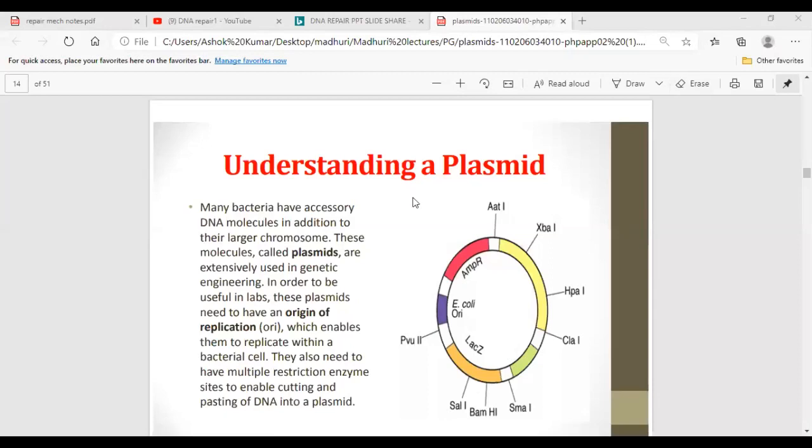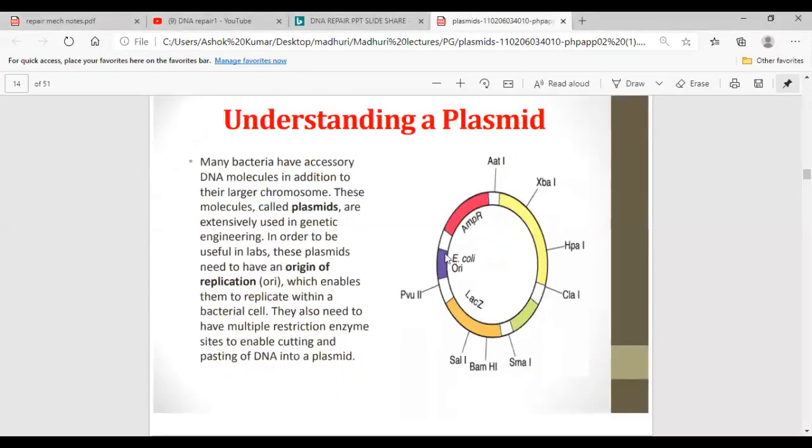Here in this slide we can see that many bacteria have accessory DNA molecules in addition to their larger chromosome, right? Here we can see the origin of replication. This is the origin of replication, and this is the gene for ampicillin resistance. The others are genes responsible for other functions. They have multiple restriction enzyme sites to enable cutting and pasting of DNA into a plasmid. So these are restriction enzyme sites.